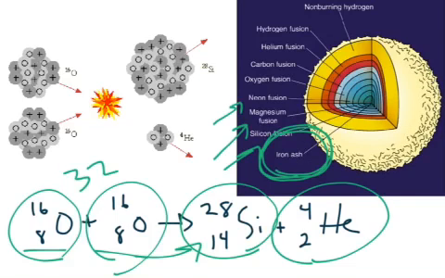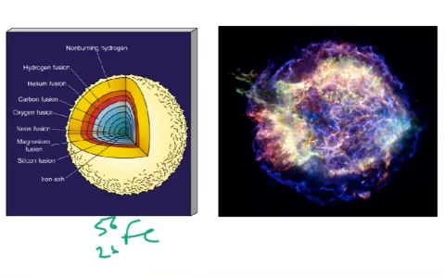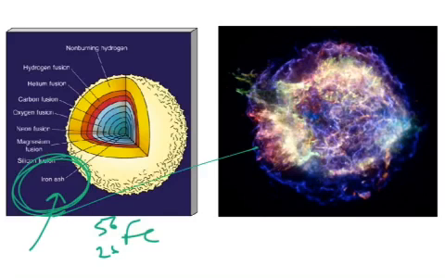The reason why we eventually stop is for reasons that are a little beyond what I can explain. The fusion of iron does not generate any energy. So when the star is old and it's run out of all of its smaller atoms, it starts trying to fuse iron atoms together, and the process no longer generates any energy. So the star starts to die, and it collapses on itself, and it goes supernova.